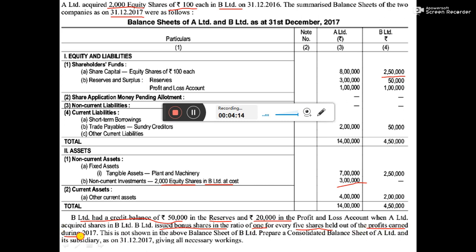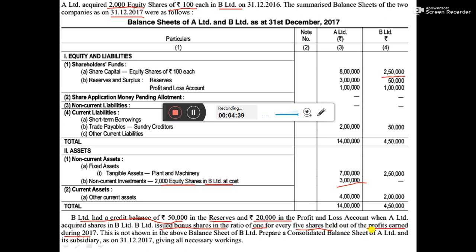For every 5 shares held by the outsider, they are giving 1 bonus share out of the profit earned during 2017. So this is the adjustment dealing with bonus shares issued out of the current year profit, that is post-acquisition profit, and we have to see the effect of it. If the bonus shares were issued before acquisition, that is pre-acquisition profit, then there will be no effect.